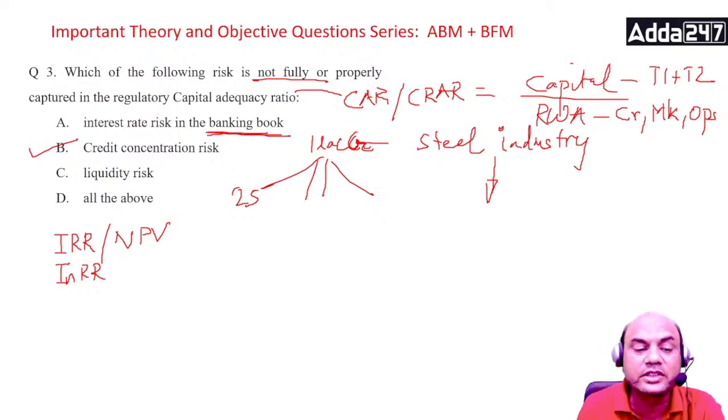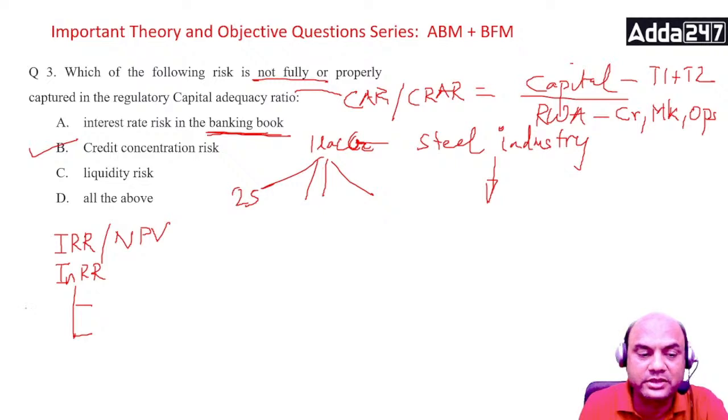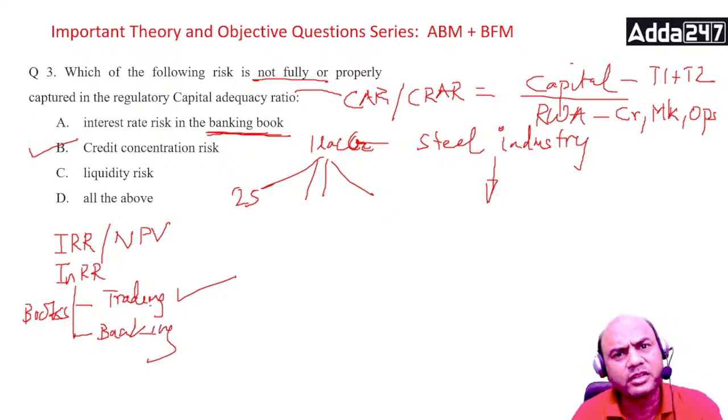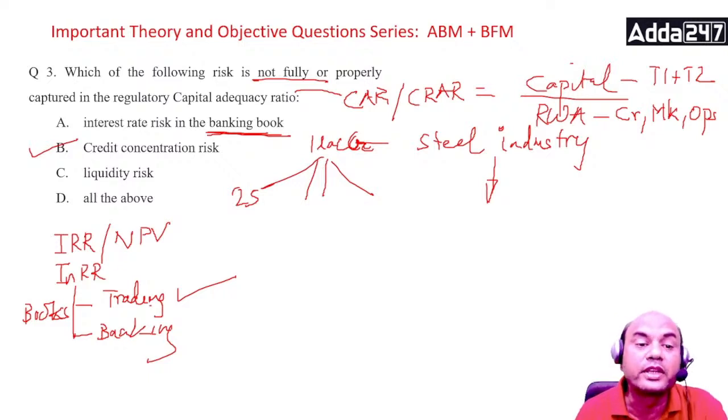So interest rate risk is always covered for two parts. Always remember in banking, the books in the banks are of two parts: one is the trading book, and second is the banking book. Interest rate risk is covered for the trading book. It is never covered for the banking book. Why? Because the bonds purchased in the banking book are never sold. They are kept up to maturity. So this is not covered.